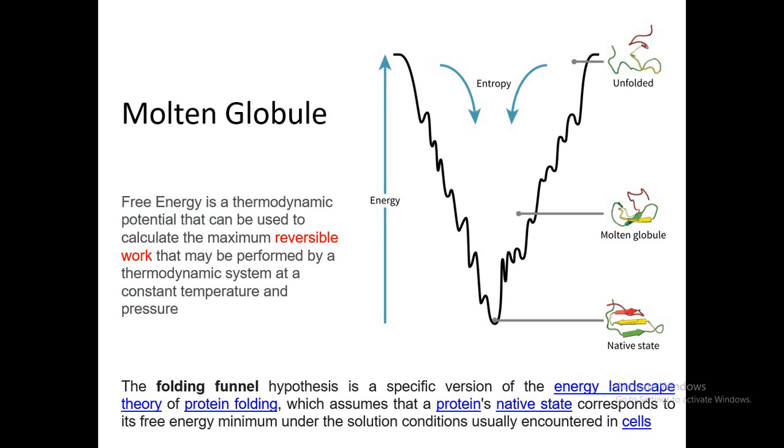The molten globule is the state of protein folding between the unfolded form and the fully folded form. During the process of protein folding, starting as the protein is synthesized and released from the ribosome, some proteins start folding simultaneously when translation takes place, and some proteins fold after translation.